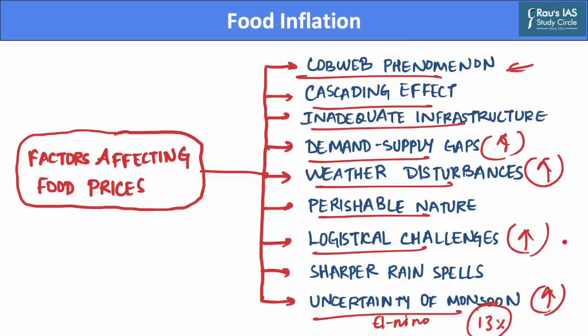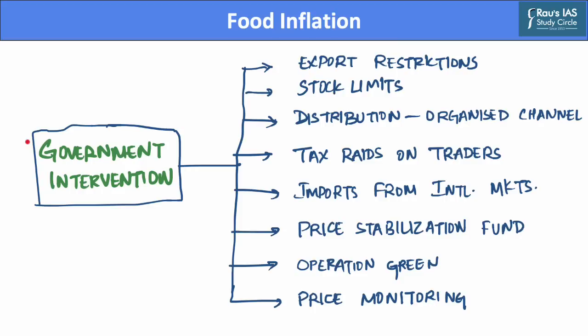Now, after we have dealt with factors that are affecting food prices, let us take a look at the government interventions that have been taken previously and also can be taken currently. Now, the government intervenes when there is a price increase in the market, and this intervention is done in order to protect the interest of consumers in the country.